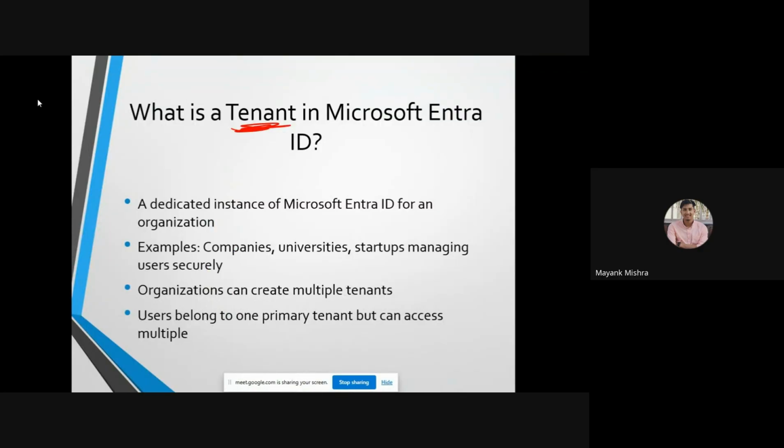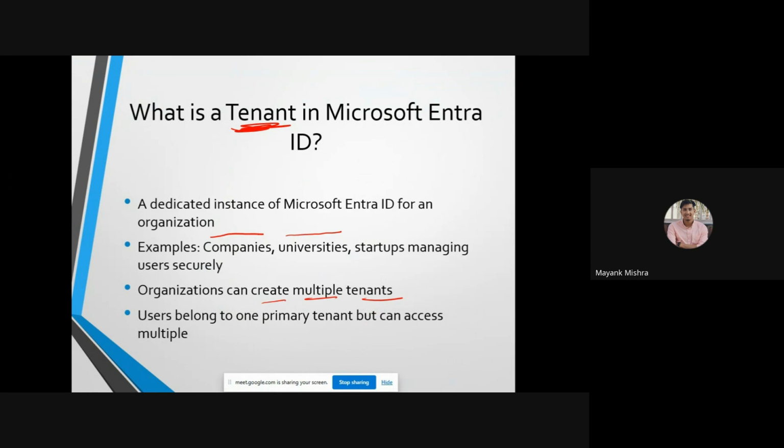A tenant in Microsoft Entra ID is a dedicated instance of Microsoft Entra ID for an organization. Every company has their own tenant ID and own domain, from which every employee will log in, log out, or do anything they want. A university, a startup, or any organization can create multiple tenants.